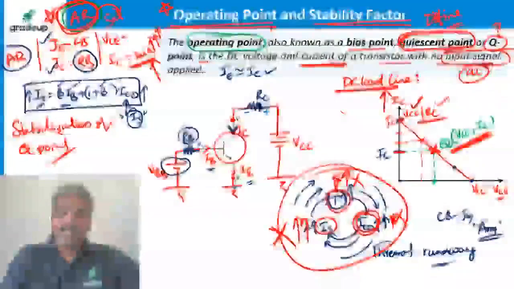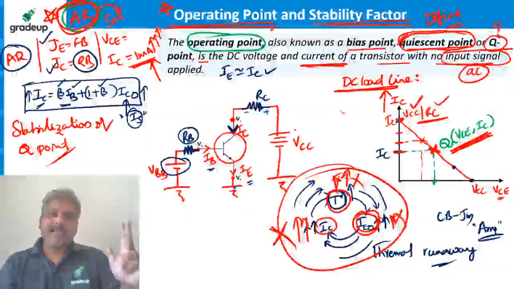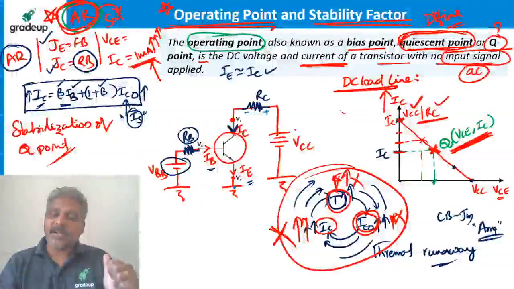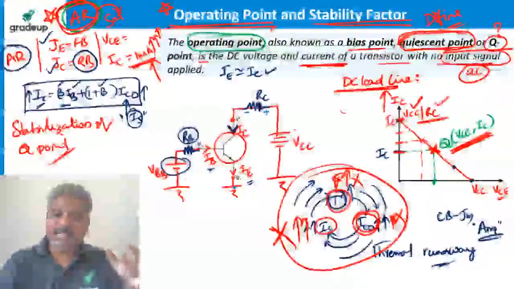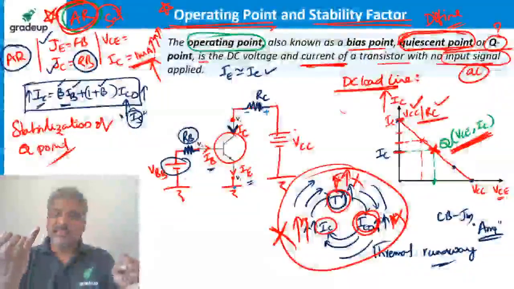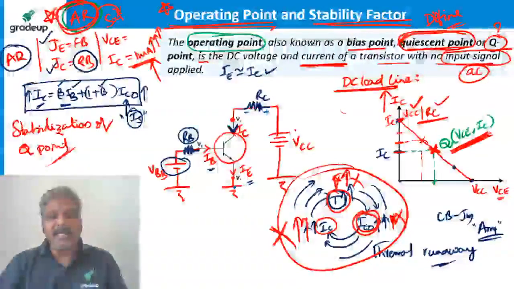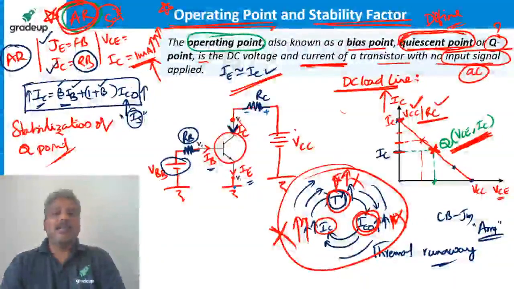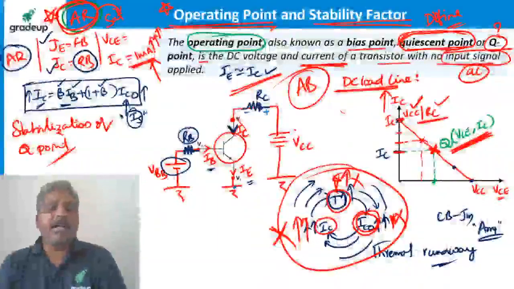If you want the transistor in active region, the emitter junction should be forward biased and the collector junction should be reverse biased. Second, there must be some voltage across the transistor, VCE, and some current flowing through it, the collector current. This voltage and current should be at the center point of the DC load line. Now the center point you decided should be stable. These are all the things responsible by us. We have to put all these values so that the transistor is perfectly biased, we call it.